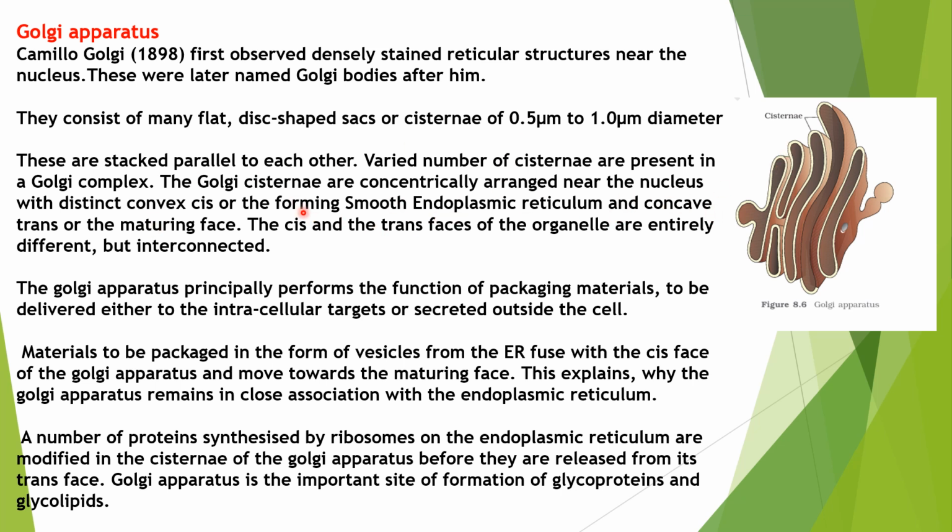The Golgi has two phases. The first one is called the cis phase, also called the convex phase or the forming phase. The other is the trans phase, the maturing phase or the concave phase. The cis phase and trans phase of the organelle are entirely different but are interconnected.